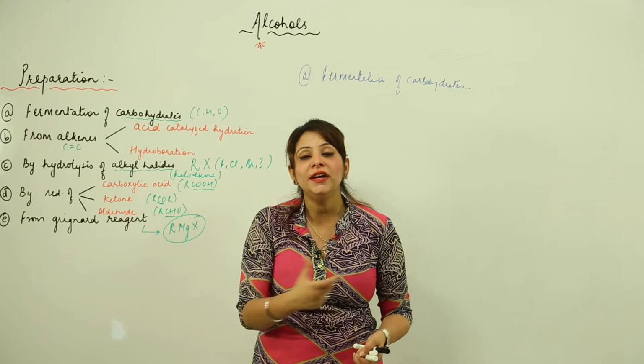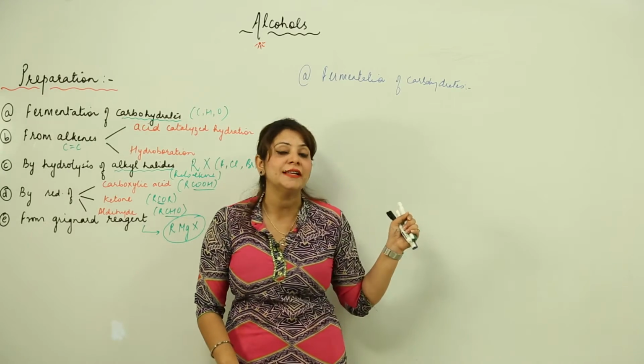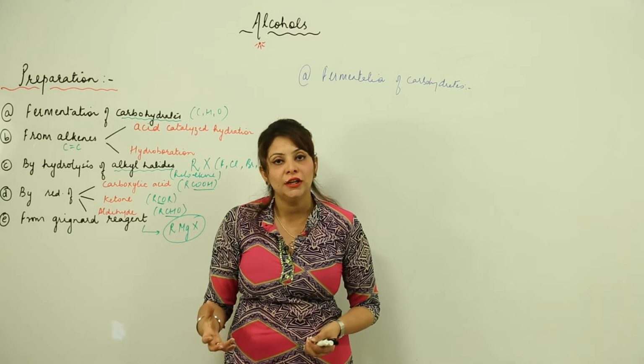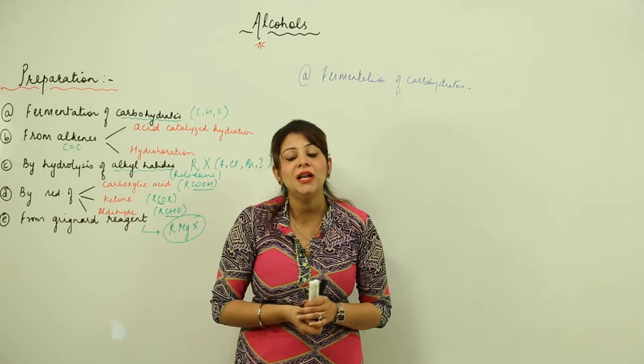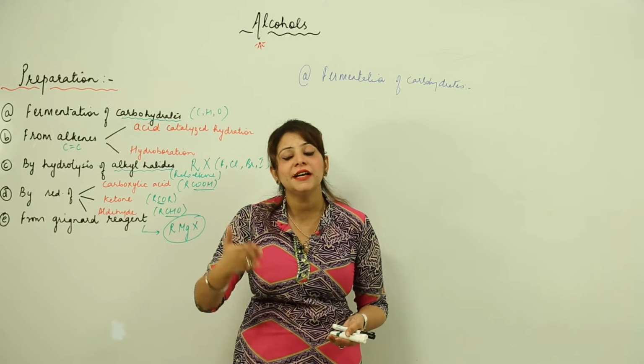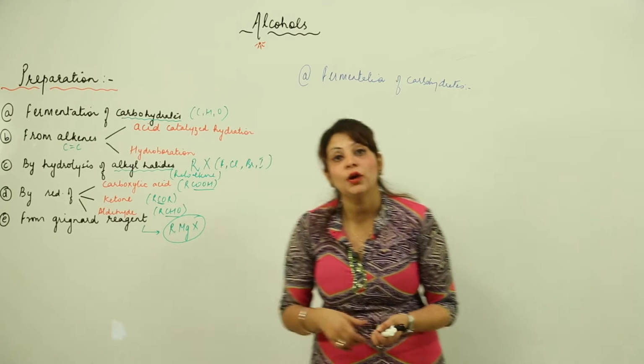So let's see how we can prepare alcohol by this process. Moreover, this process is very common in breweries. As you all know, alcohols are the main constituent of hard drinks. So in breweries, the alcohols are prepared by this method, that is fermentation. So let's see what actually happens in it.